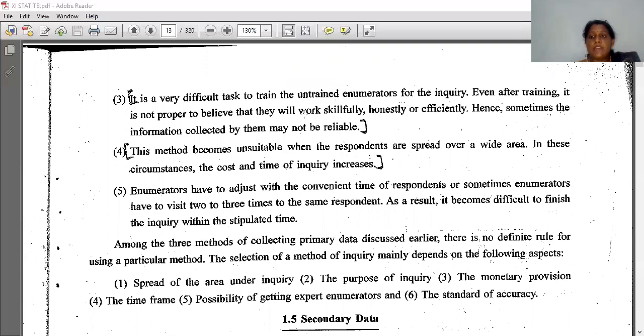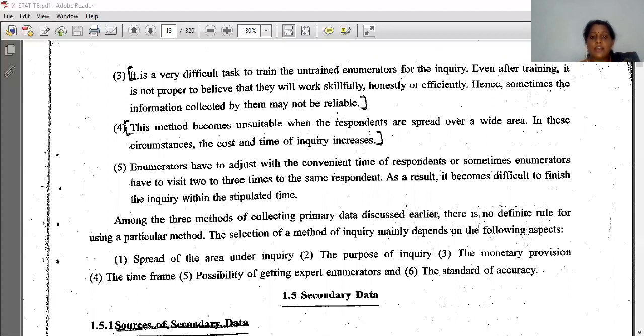Even after training, it is not proper to believe that they will work skillfully because they are working for the first time. So we can't trust, we can't rely on their information. Okay, so even after training, it is not proper to believe that they will work skillfully, honestly, or efficiently. Hence, sometimes the information collected by them may not be reliable.